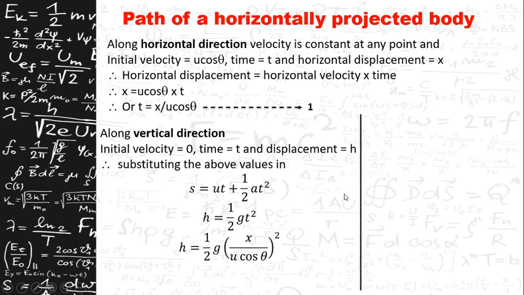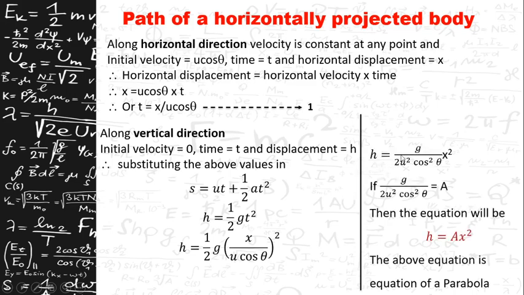On simplifying, you get h is equal to g by 2 u square cos square theta into x square. I have simplified this equation and rearranged it by taking x square outside. Now, if you consider g by 2 u square cos square theta as a, you will get h is equal to a x square.